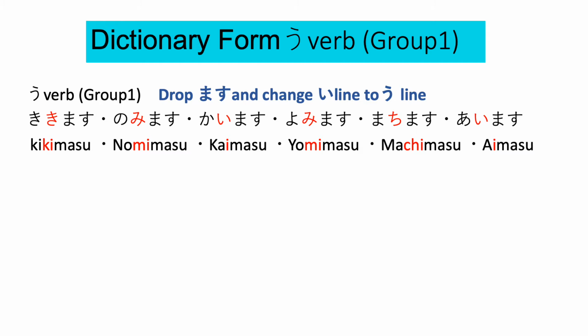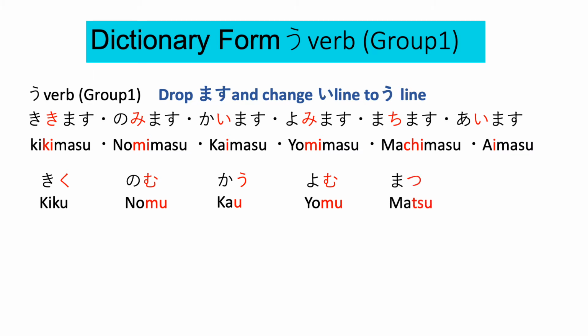So 聞きます, to change to the dictionary form, 聞き to 聞く. So I-line to U-line. So 聞きます becomes 聞く. 飲みます becomes 飲む. 買います, 買う. 読みます, 読む. 待ちます, 待つ. 会います, 会う. Good.